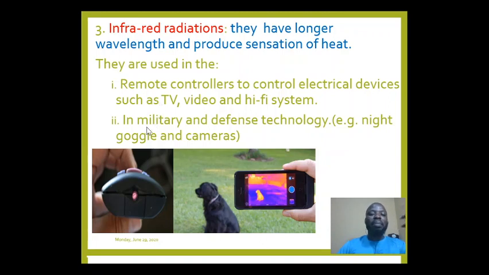We can still use them in military and defense. How they use it in military and defense is that there are some goggles that, when they put them on, even in a dark place, they can still see the heat energy, the radiation coming from any object or living material around them. That's the example I'm having here. This is a dog. If they make use of an infrared camera, it shows something totally different, showing the kind of radiation coming from that object to show that there's a living material at the front, and it can capture something that the ordinary eye cannot see. So in summary, I mentioned two applications here: one in remote control, the second in military, such as night goggles and infrared cameras.